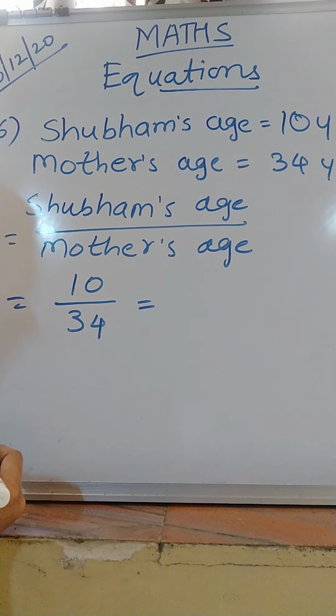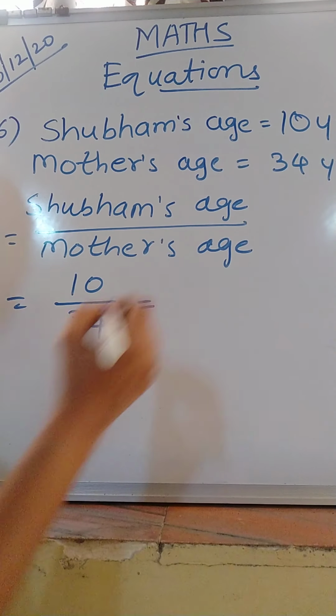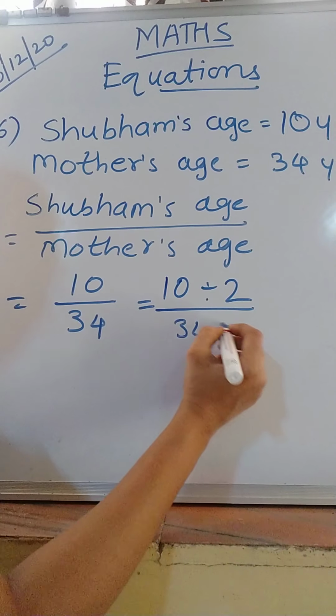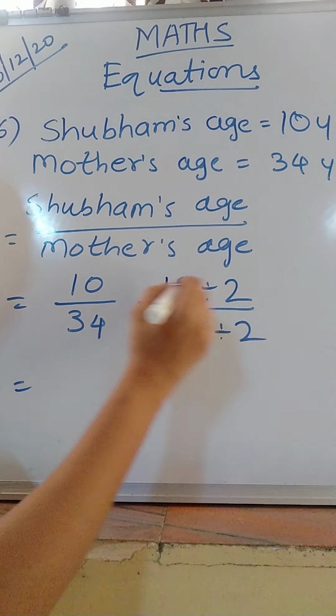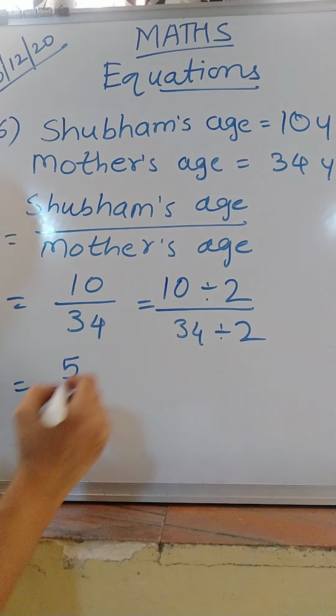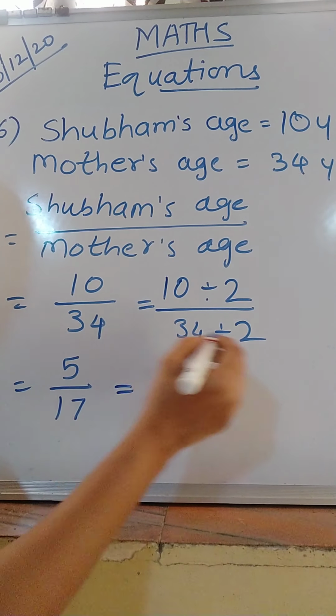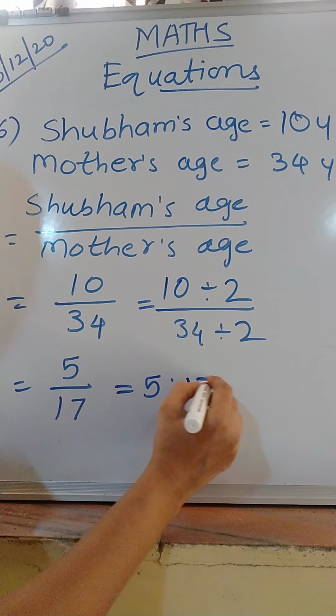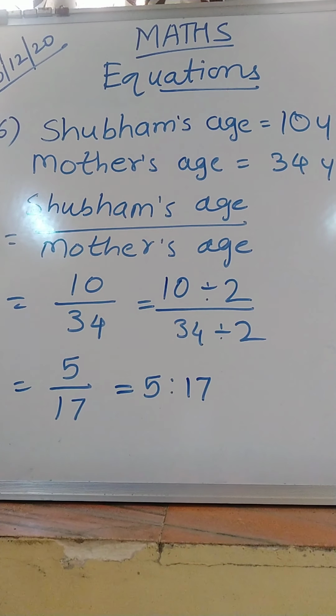Now these 2 numbers can be divided by one number, that number is 2. 10 divided by 2, 34 divided by 2. 2 5s are 10 and 17 2s are 34. So your ratio is 5:17. Understand everyone?